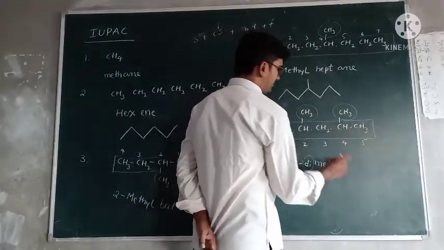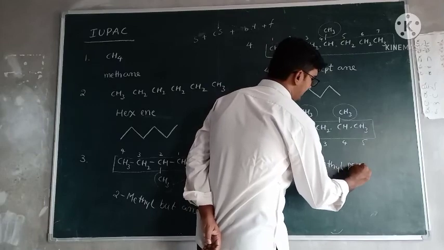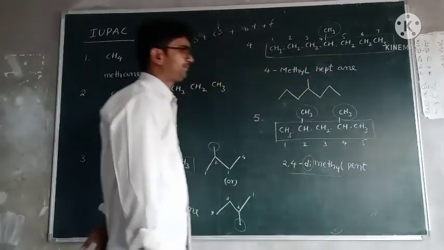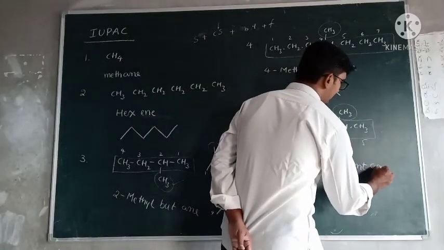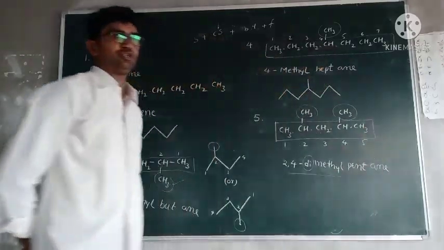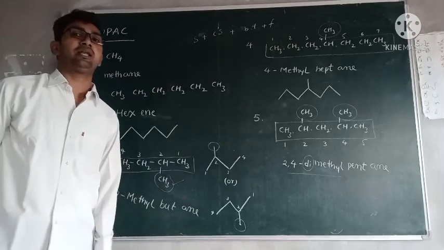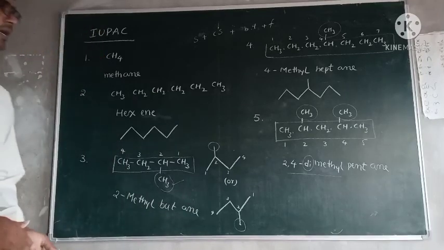Next, number of carbons. 5 means pent, and all are single bonds, so an, and no functional groups. Okay, this is the first model.